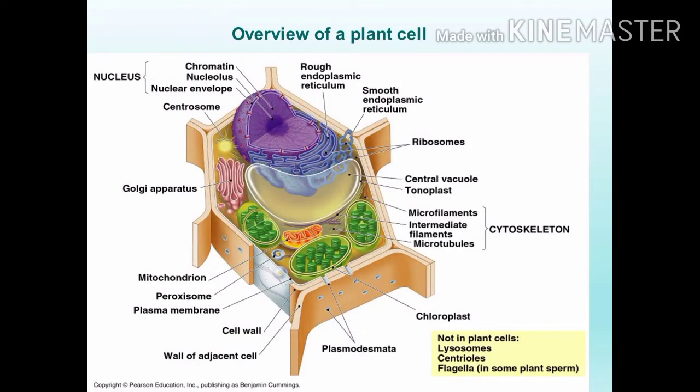See this picture. This is the overview of a plant cell. Carefully see this picture. Cell wall, plasma membrane, chloroplast, microfilaments, central vacuole, ribosome, smooth endoplasmic reticulum, rough endoplasmic reticulum, chromatin, nuclear envelope, together nucleus, centrosome, Golgi apparatus, mitochondria, peroxisome, plasma membrane. These are the parts of this plant cell.